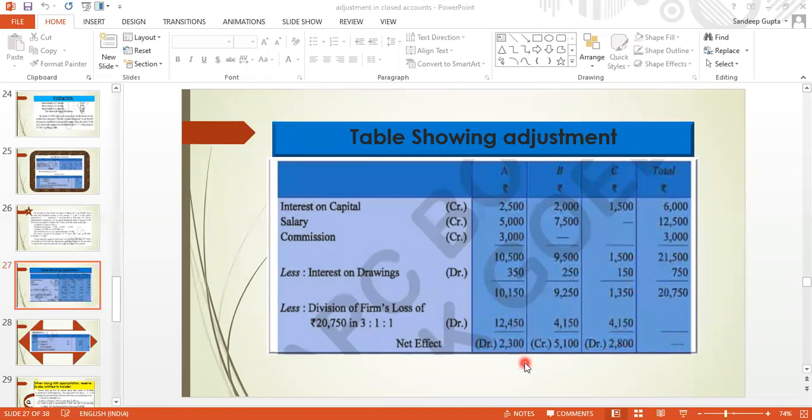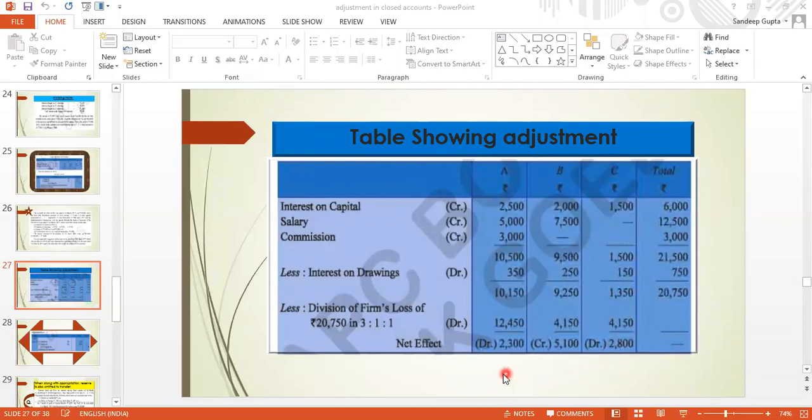So 2,300 is coming debit for A because the debit side is more, 12,450, and credit is 10,150. Now B's credit is 9,250, debit is 4,150. So the balance would be 5,100 credit because the credit side is more. And for C, 1,350 is credit and 4,150 is debit. So the debit side is more, so we will write it in debit.